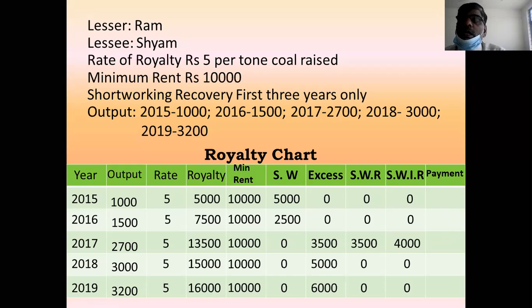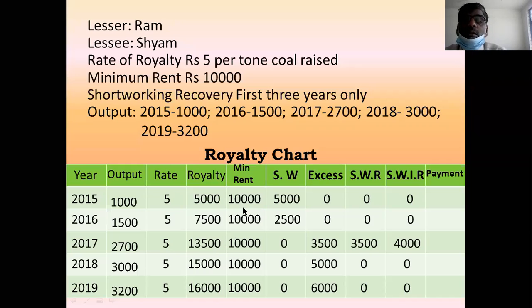For this, I will tell you one equation. How to calculate this? You remember the equation: royalty plus SW minus SWR. Once again, payment column is equal to royalty plus SW column minus SWR.